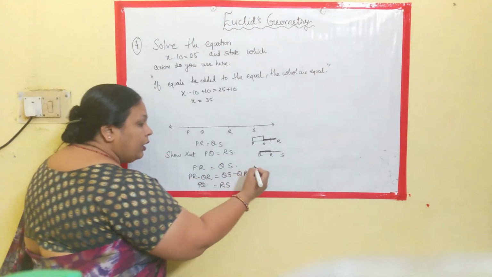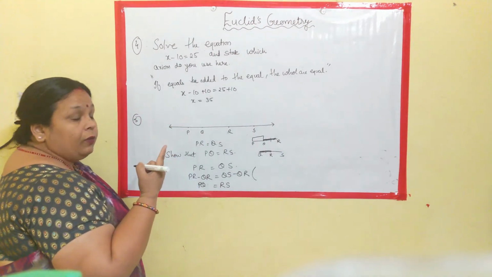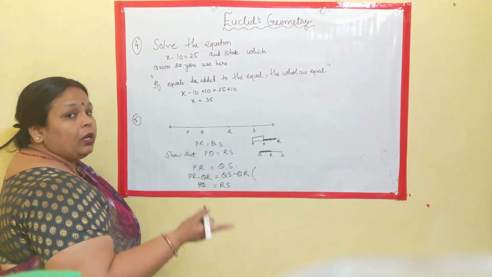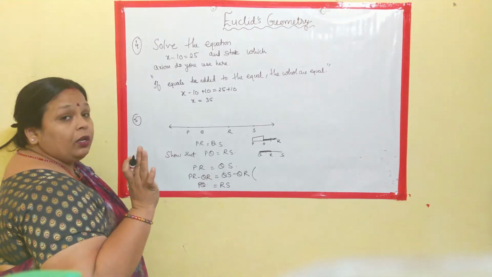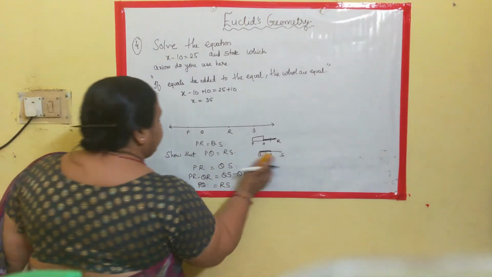The only thing in the bracket you will be mentioning is that if equals be subtracted from the equal, the remainders are equal. Clear? Now let's move to the next example.